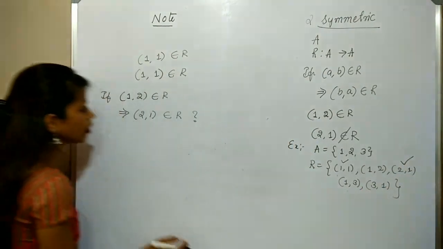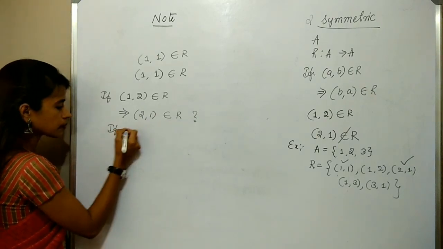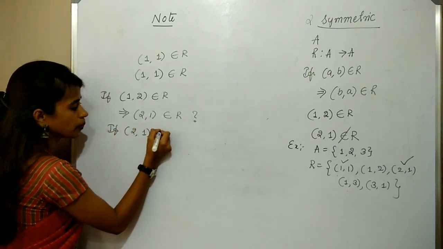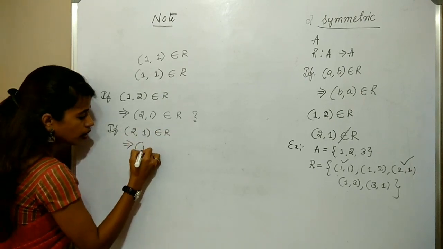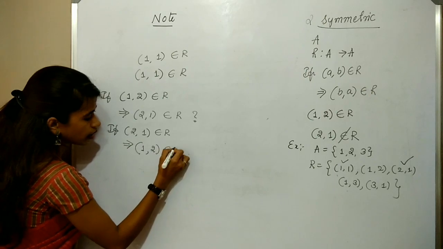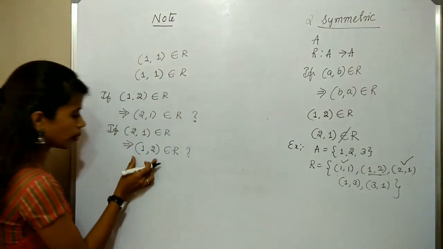Here is (2, 1), so clearly (2, 1) belongs to R. If I take (2, 1) in R, what is the opposite? (1, 2). Is it in R? Yes, here is (1, 2).